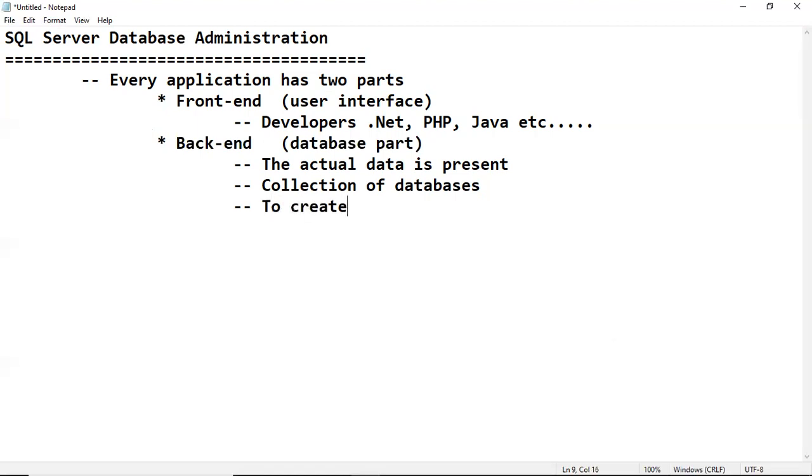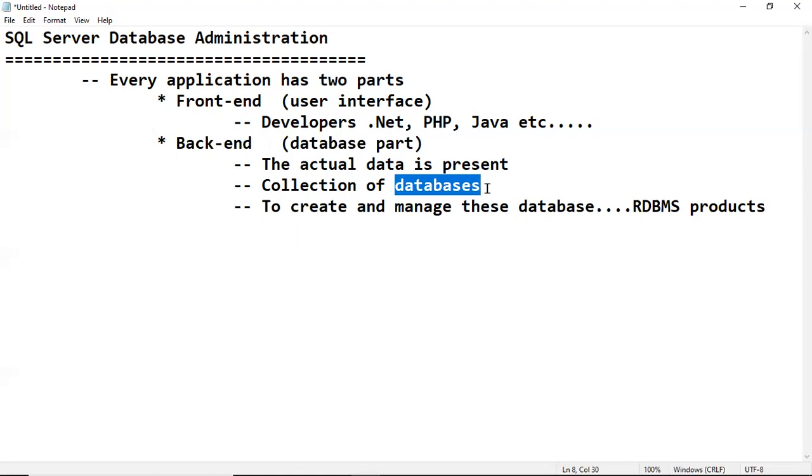To create and manage these databases, we are using some software, RDBMS products, relational database management systems. The purpose of a database is to store the data, and we manage these databases with the help of these RDBMS products.